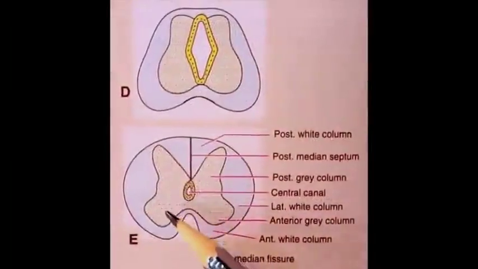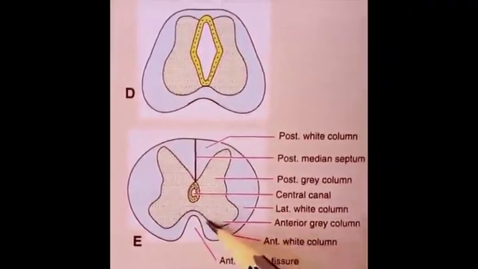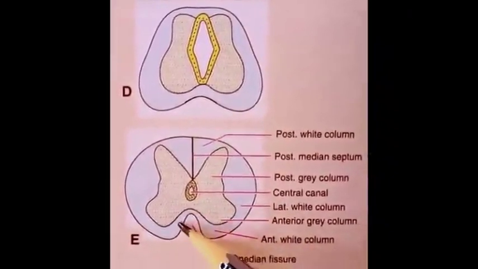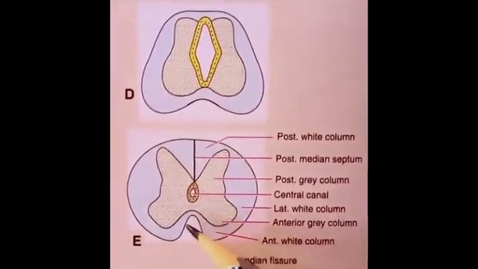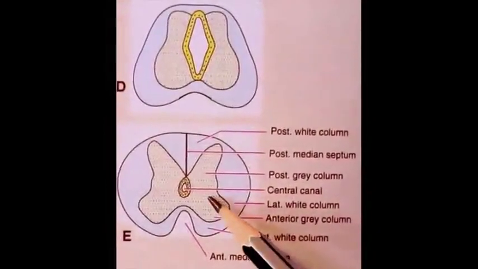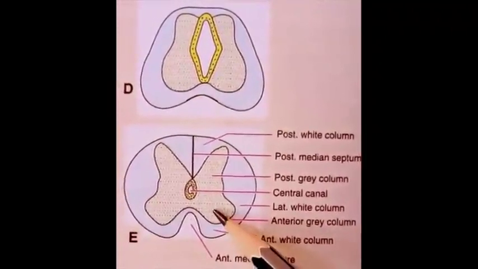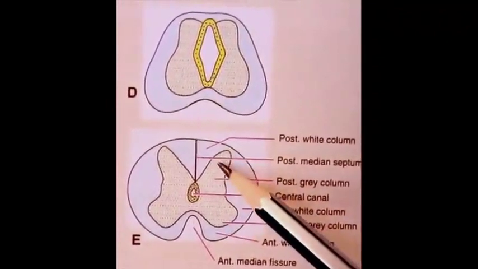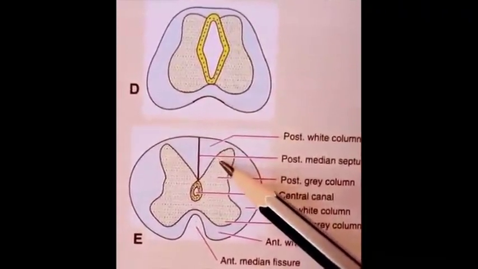Further enlargement of the basal lamina causes it to project forwards on either side of the midline, and because of this growth, a median furrow appears between these two projecting basal laminae, and this furrow is known as the anterior median fissure. The nerve cells which develop in the mantle layer of the basal lamina form the neurons of the anterior gray column, and the nerve cells that appear in the mantle layer of the alar lamina form the neurons of the posterior gray column.